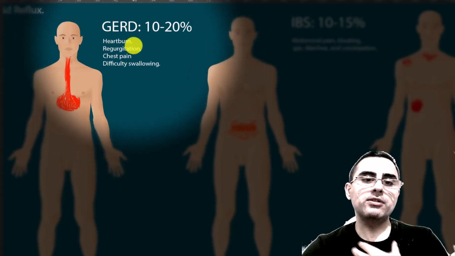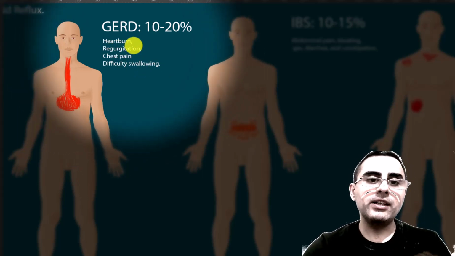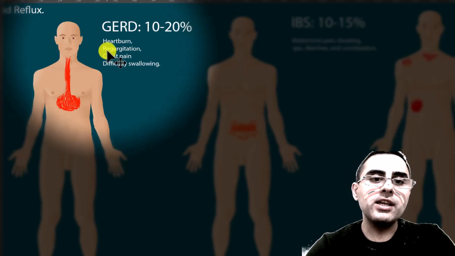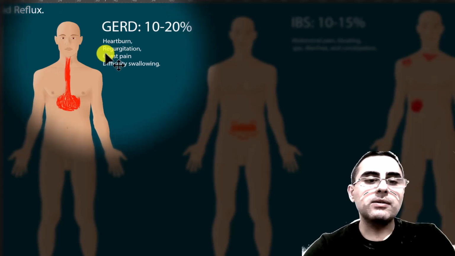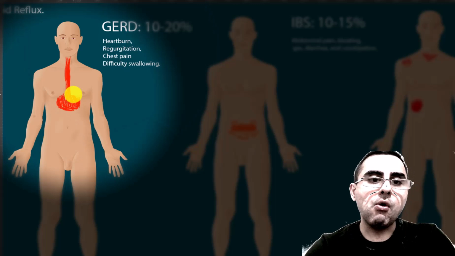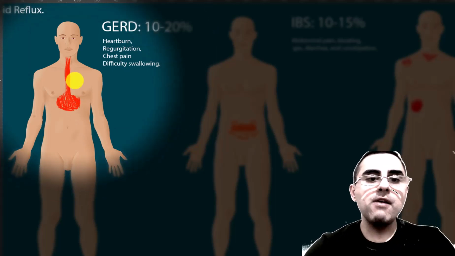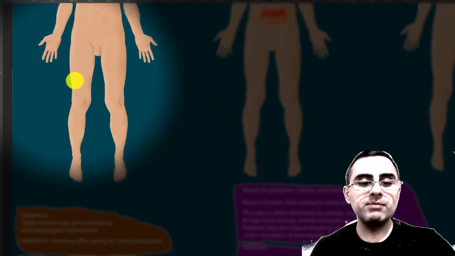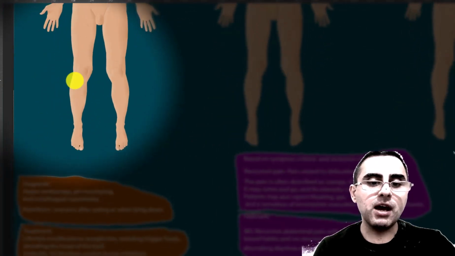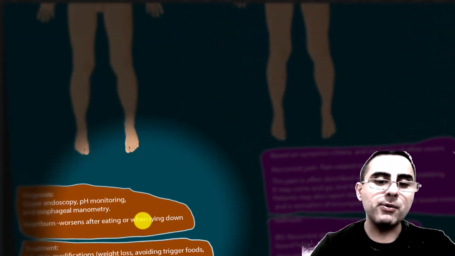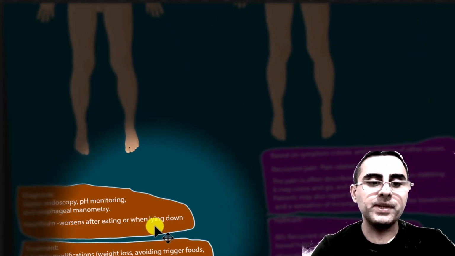Heartburn usually occurs around the chest, and regurgitation is when stomach acid or food backs up to the throat and the patient feels it. Symptoms usually worsen after eating or when a person is lying down.